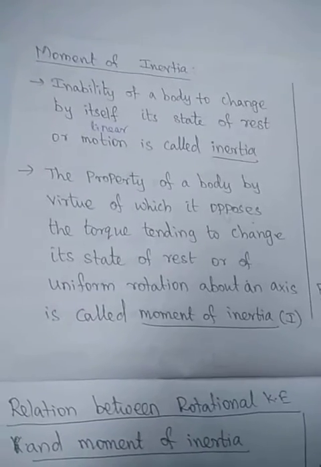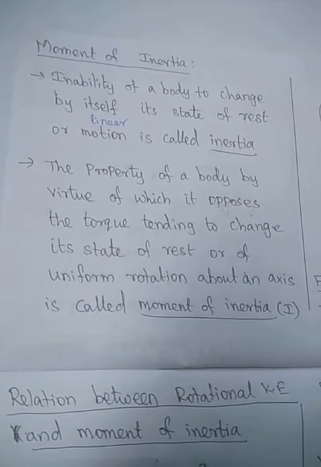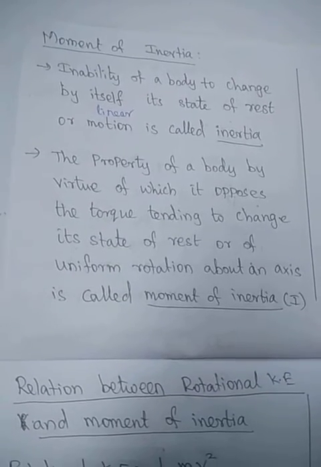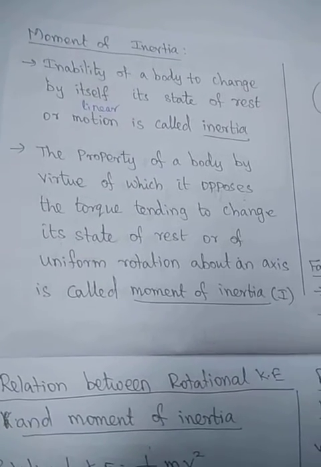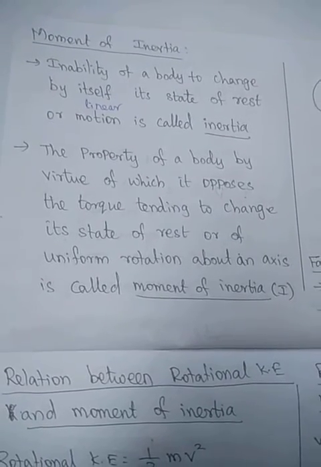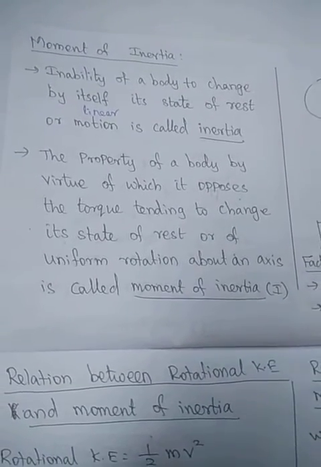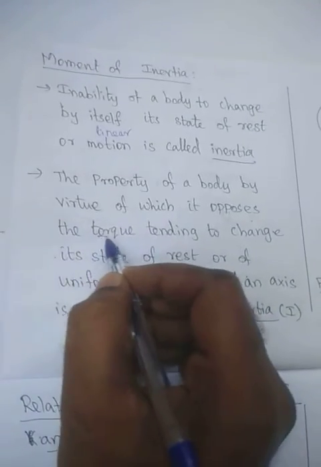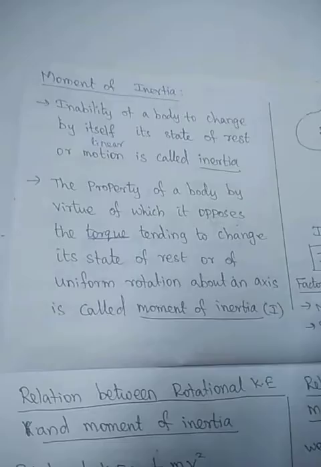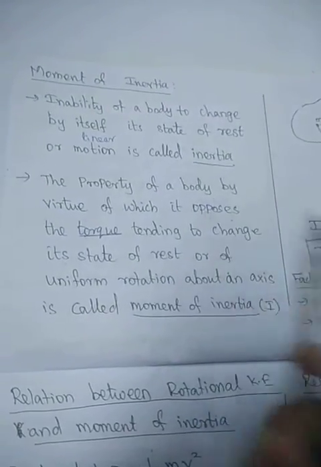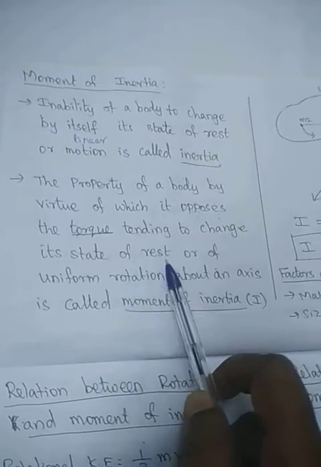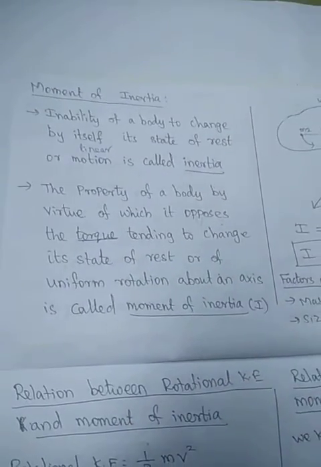There are three types of inertia: inertia of rest, inertia of motion, and inertia of direction. We have already studied them in the laws of motion unit. So what is the moment of inertia? This is a property of the body by virtue of which it opposes the torque. Torque means rotating force. Whenever the body is in rotational motion, the property of the body which opposes the torque tending to change the state of rest or uniform rotation about the axis.